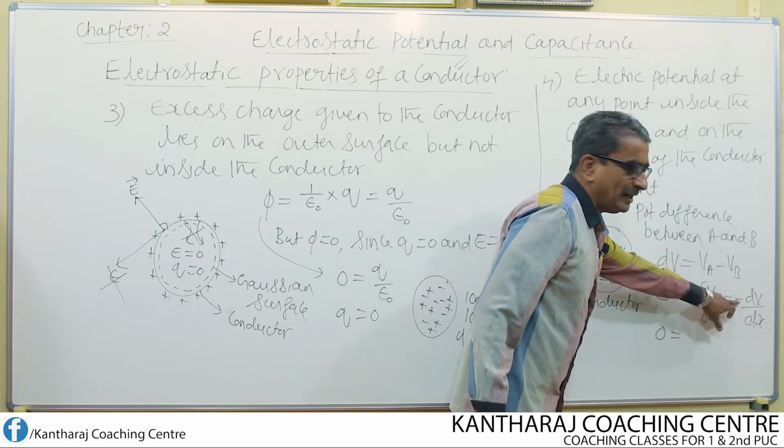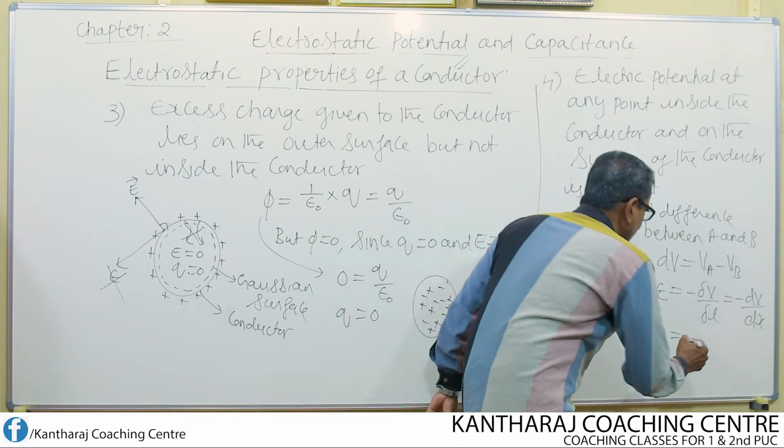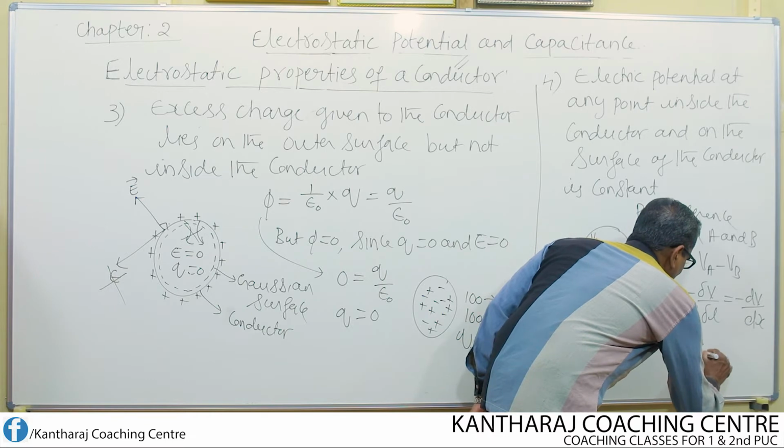So, neglecting the negative sign, I consider only this ratio, dV by dx.